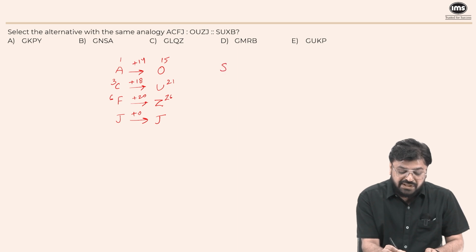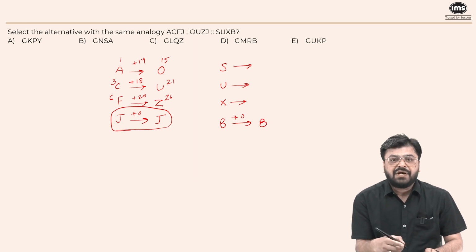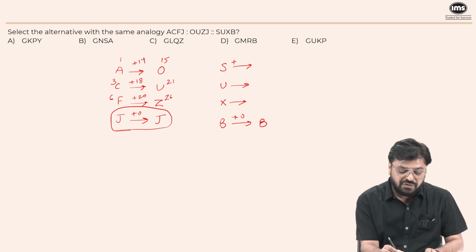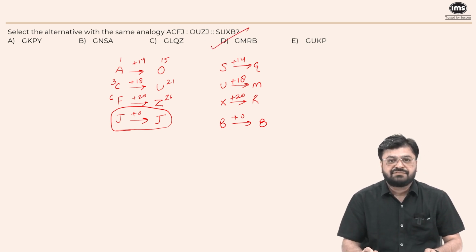Now, S, U, X, B will be what? Since the last alphabet remains the same, it will be B only. Now by looking at the options, you can actually eliminate the answer options and you'll get the right answer. But still, if you want to add 14, then you will get G. If you add 18 to the U, it will give you the letter M. X plus 20 will give you R, and B plus 0 will be B. So option D is the right answer.